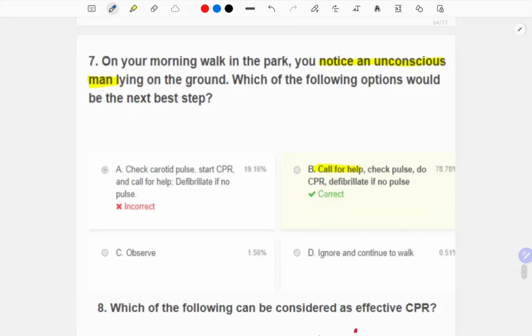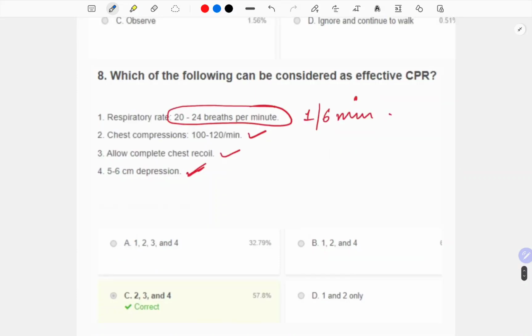Then on your morning walk in the park, you notice an unconscious man lying on the ground. Which of the following options would be the next best step? See, if he is an unconscious patient, you'll first call for help. Okay, then you'll check the pulse, do the CPR, and then defibrillate if no pulse.